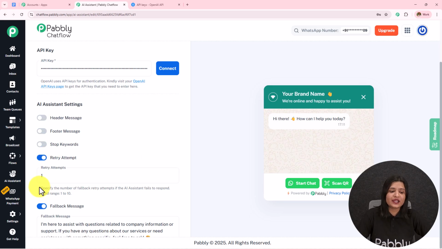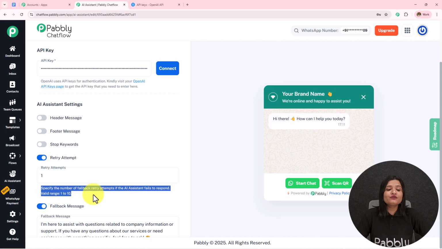I'm going to toggle this off for now. Then we have this retry attempt. So specify the number of fallback retry attempts if the AI assistant failed to respond. Valid range is 1 to 10. So I'm going to keep it as 1. You can increase or decrease this according to your choice and preference.